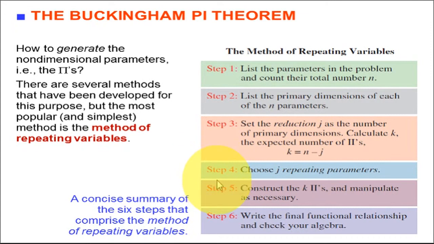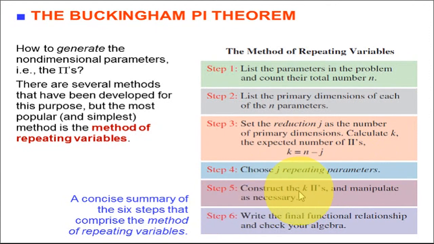Step 4 is to choose j number of repeating parameters. These are the parameters out of our given n parameters in a given problem. So you have to choose j number of repeating parameters.